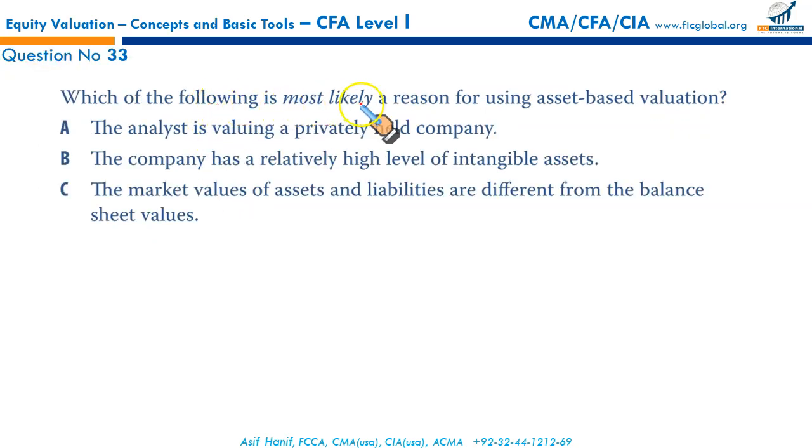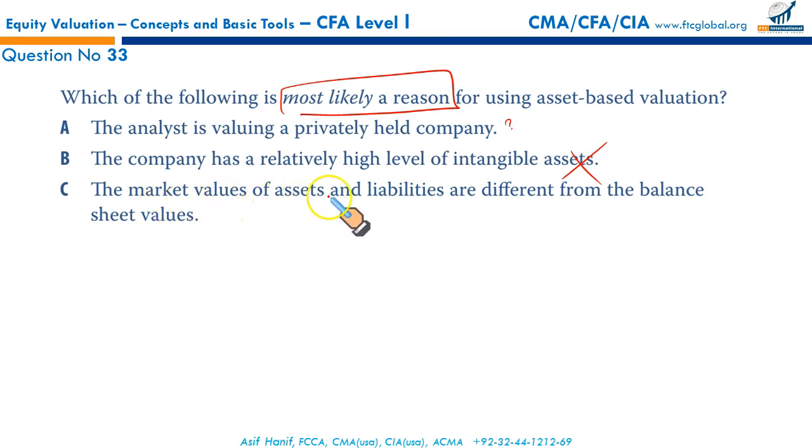Which of the following is most likely a reason for using asset-based valuation? The analyst is valuing a privately held company. We'll discuss. The company has a relatively high level of intangibles, which will make asset-based valuation meaningless because it is sometimes difficult to value intangible assets.